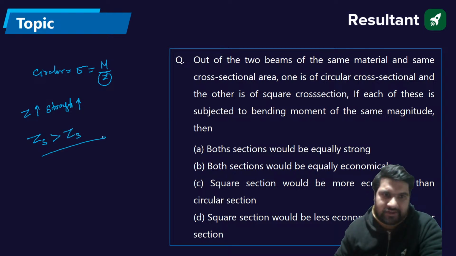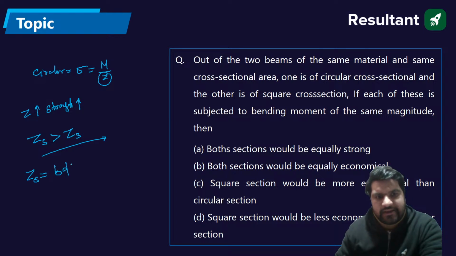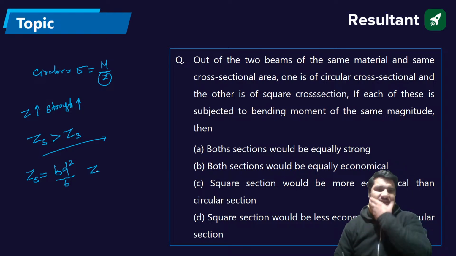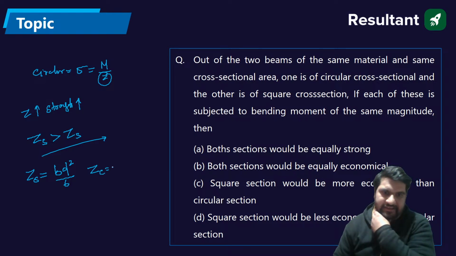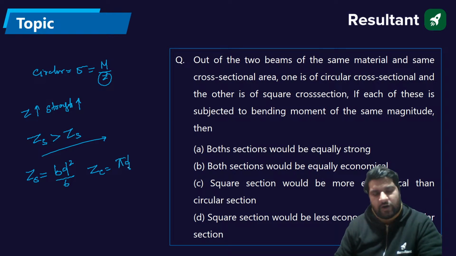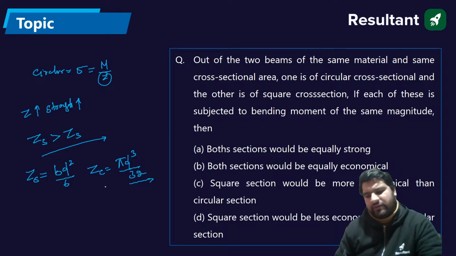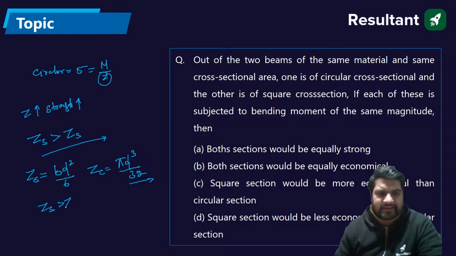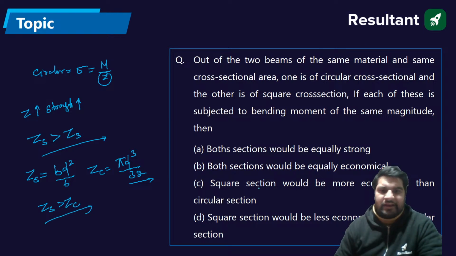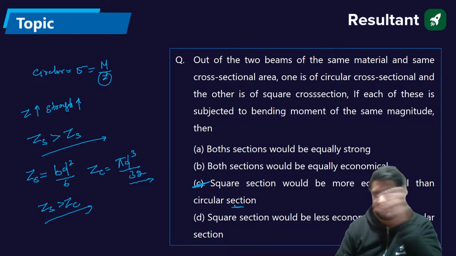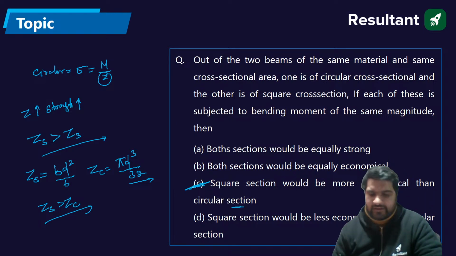I'll write down the Z of the square, which is BD square by 6, and the Z of the circular section, which is pi d cube by 32. You can compare the two. You will get Z of the square is greater than Z of the circular section. That means the square section will be more economical as compared to the circular section. So the correct answer for this question is C.